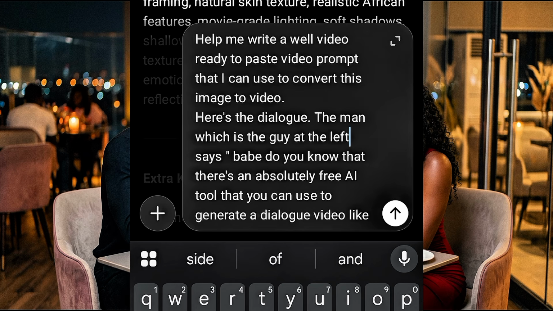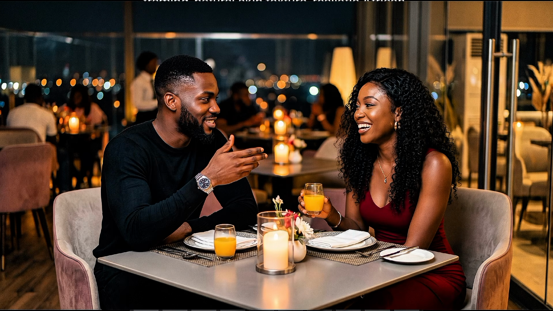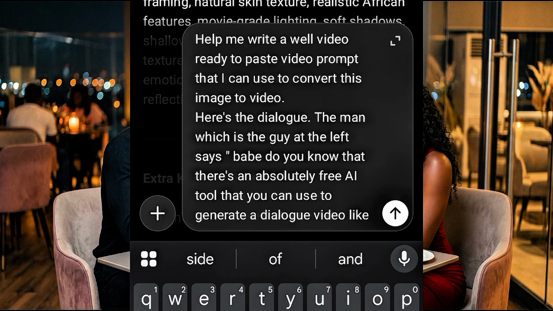Now the reason why I say the man, which is the guy at the left, is that I want the AI to understand that the human being at the left is the guy and the human being at the right is the lady. With this, the AI is going to understand that this person sitting down here is the guy, and with that, they are not going to exchange their dialogue.